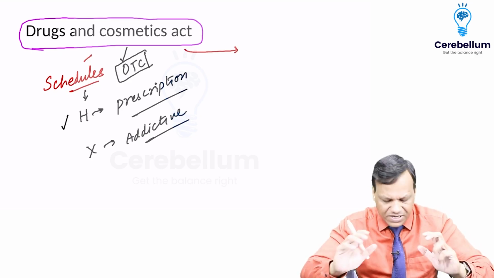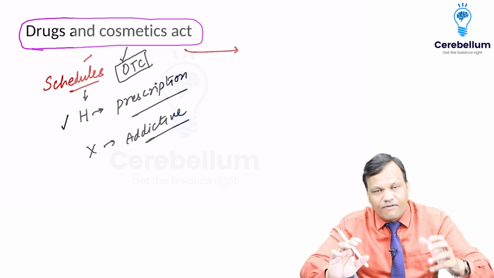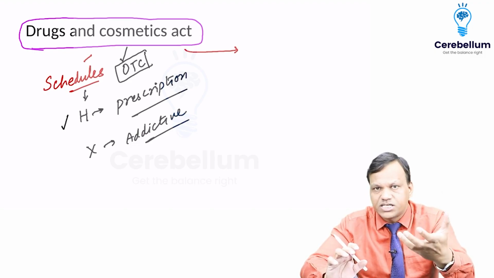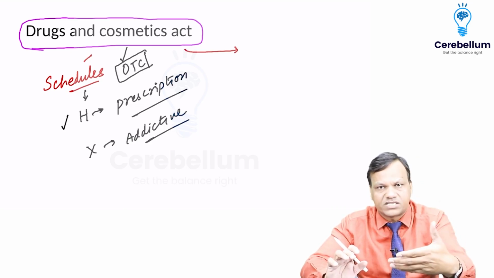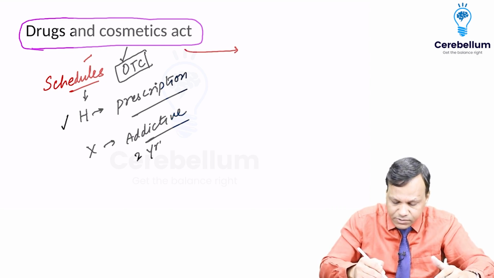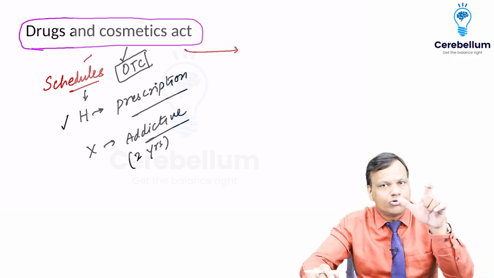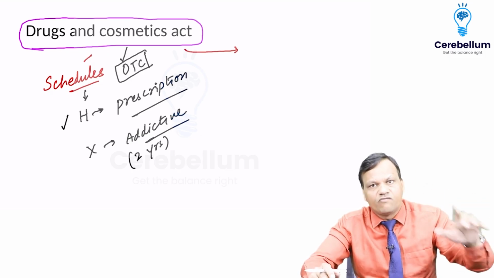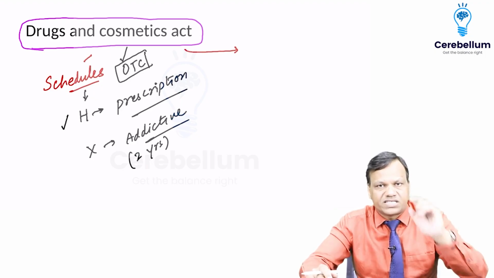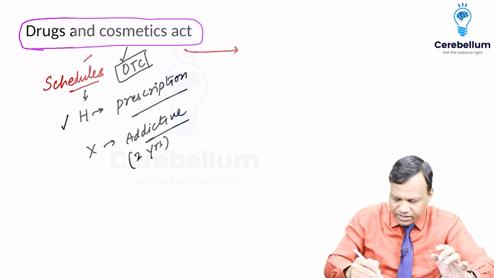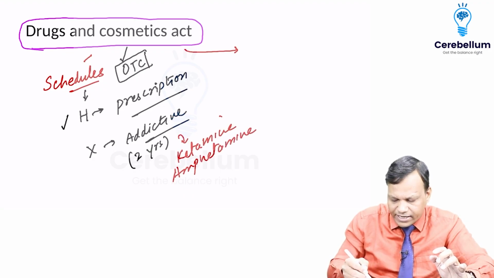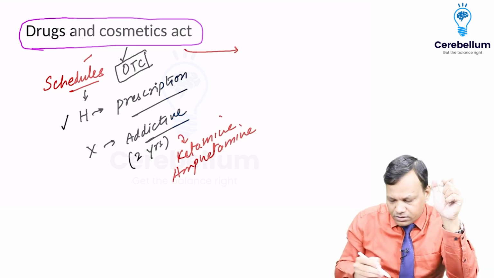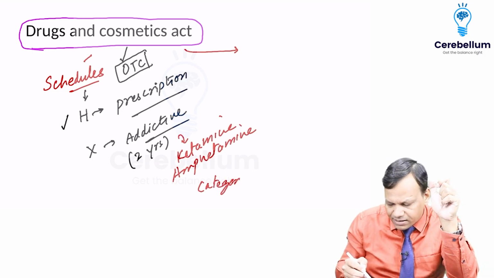So basically in Schedule X, what happens is, apart from getting the prescription, obviously prescription is required, the pharmacist has to keep the photocopy of the prescription for minimum 2 years. So this is the regulation for the pharmacist. They need to keep the prescription with them for 2 years. Only then the person can be given the drug. Okay? So highly addictive drugs like ketamine, amphetamine, they are coming under this category, Schedule X.